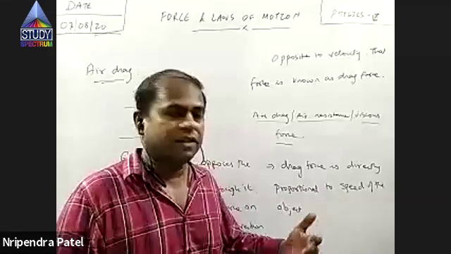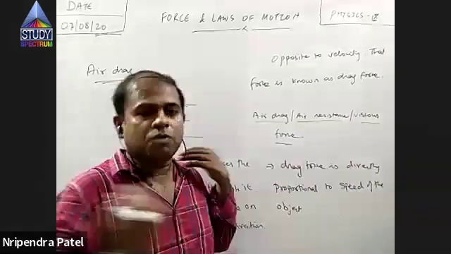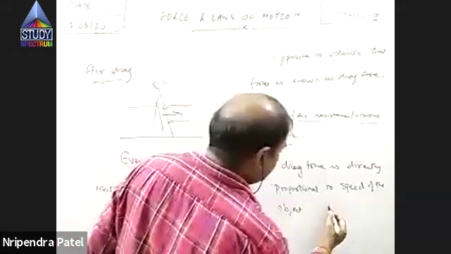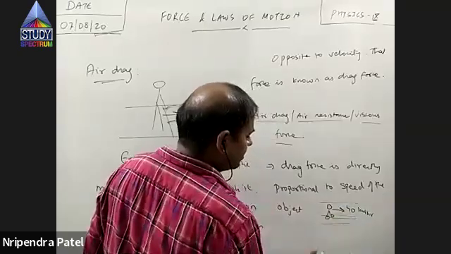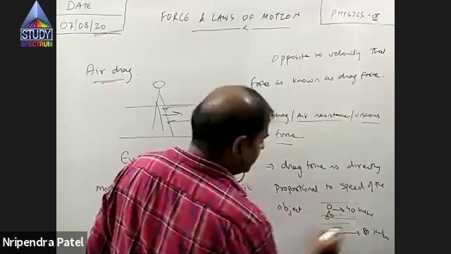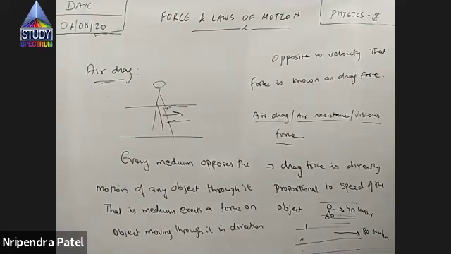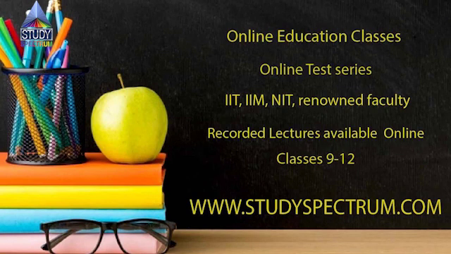See, drag force is directly proportional to speed. You double the speed, drag force is doubled. You're driving at 40 kilometer per hour, you will feel some drag. You double the velocity to 80, double will be the drag. So drag force depends on the speed of the object. Is it clear?